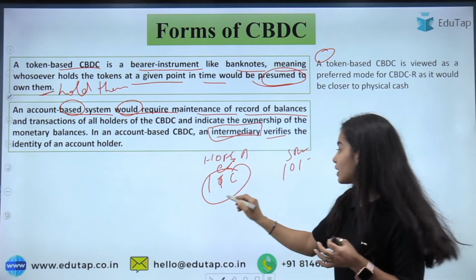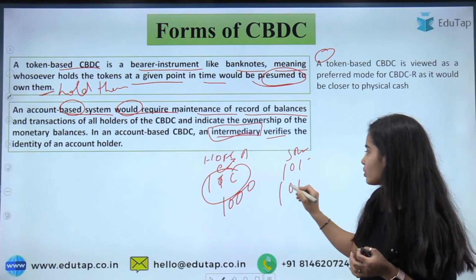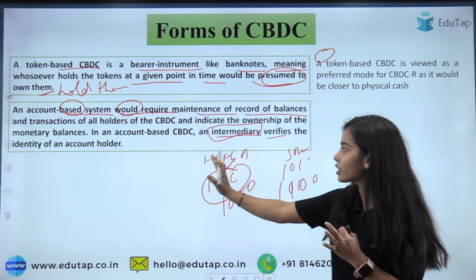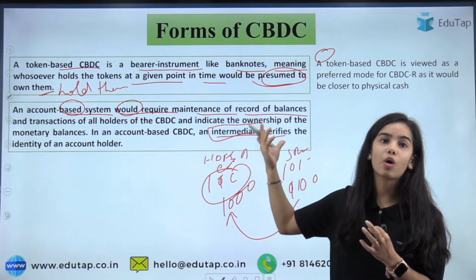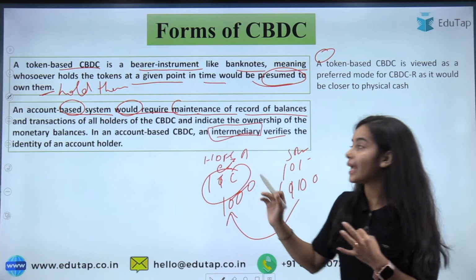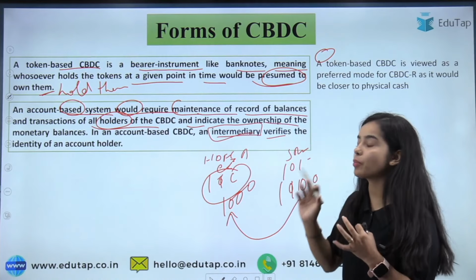Here the SBI has to give HDFC 100 crores, so it can just send it through the account based system. In this, the record of balances and transactions of all holders of the CBDC is maintained, and it indicates the ownership of the monetary balances.